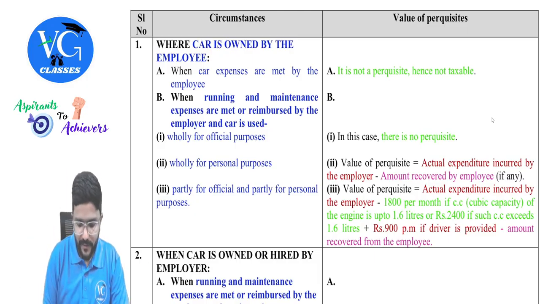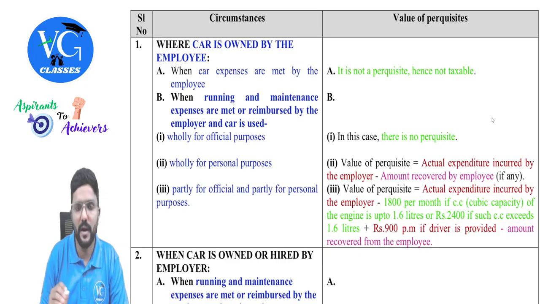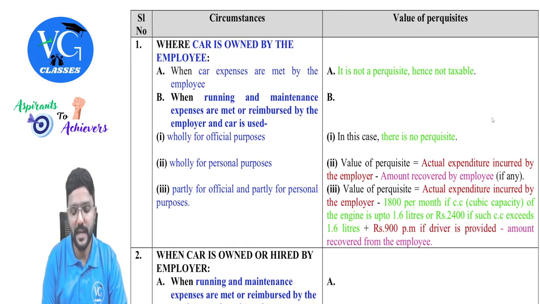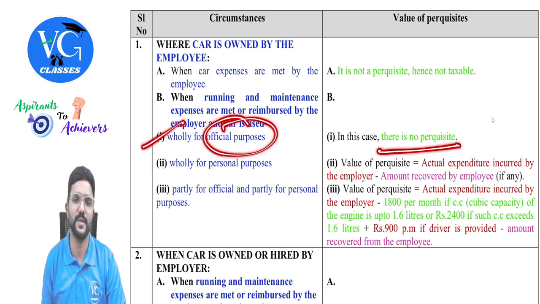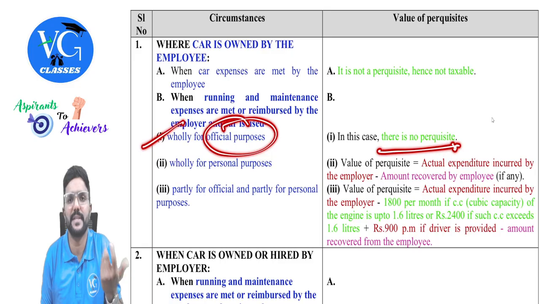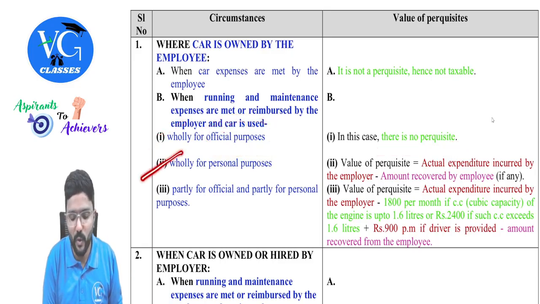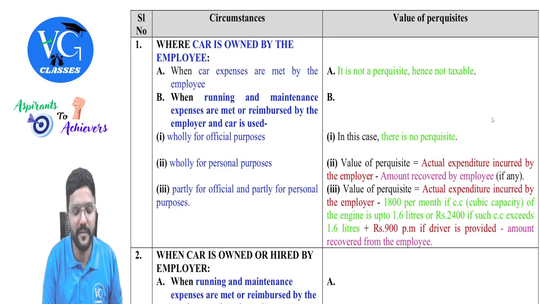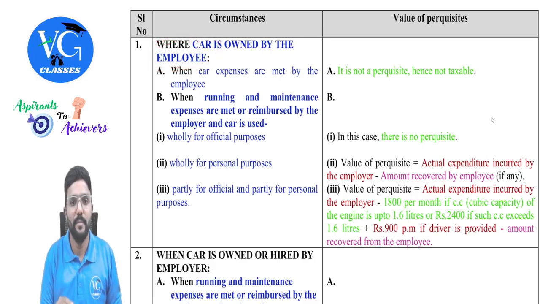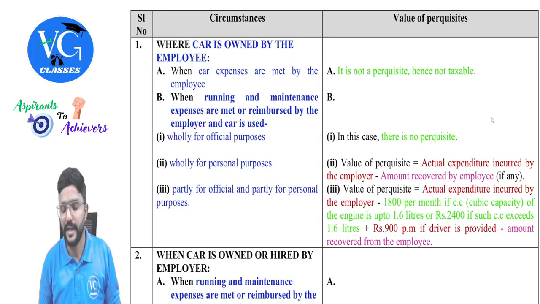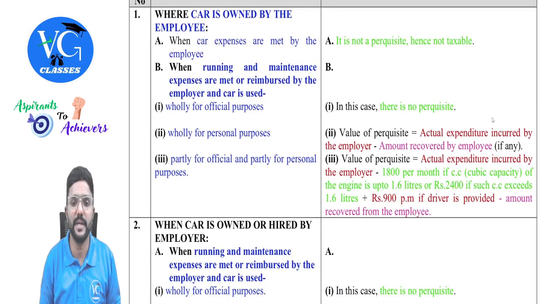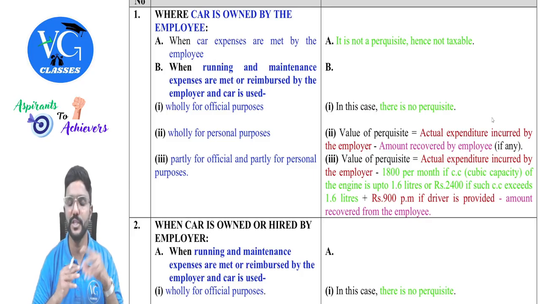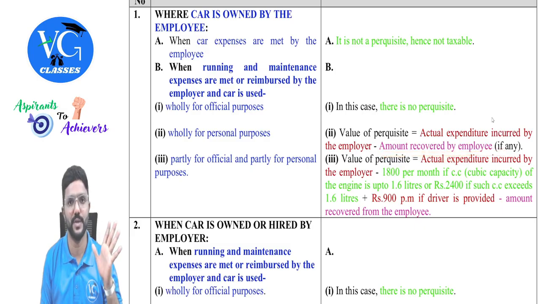Sir, what if the expenses are met by the employer or reimbursed by employer? Then check for what purpose the car is used. If the car is used only for office purpose, then there is no perquisite. Why, sir? Because the employee is not getting any personal benefit. Sir, what if the car is only used for personal purpose? Then what is the benefit which the employee is getting? Is he getting car benefit? No, the car is owned by the employee only. But expenses are met by whom? Employer. Take the actual expenditure incurred by employer minus any amount recovered from employee, the remaining is taxable, guys. And if the question is silent about amount recovered from employee, please ignore it, guys.